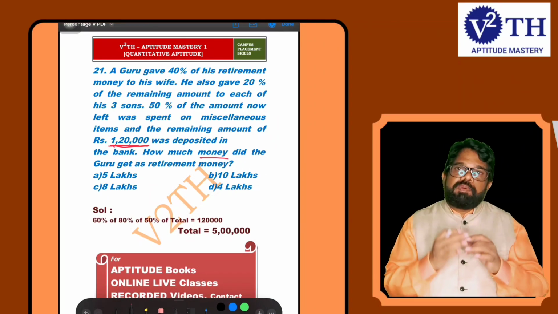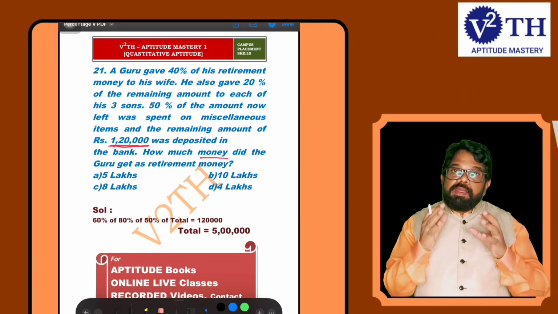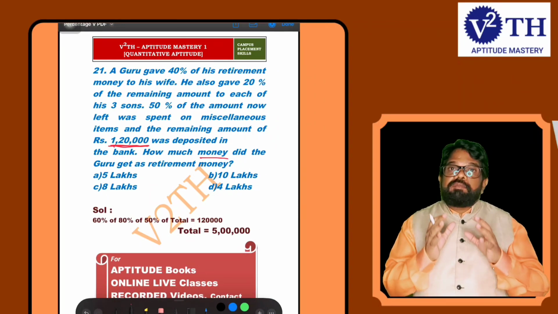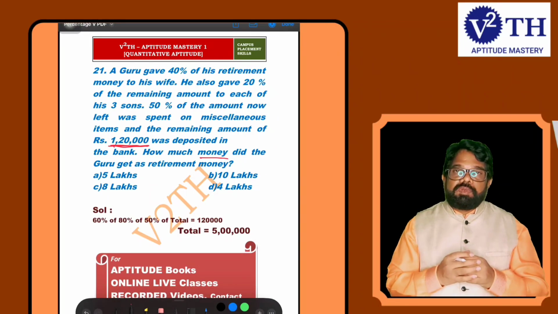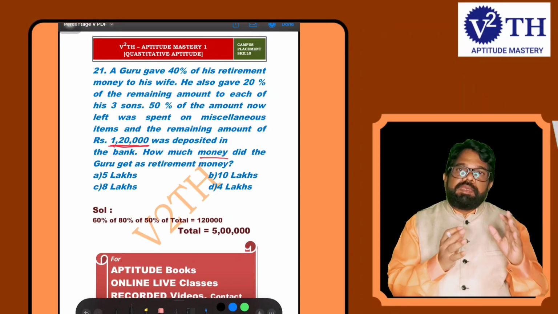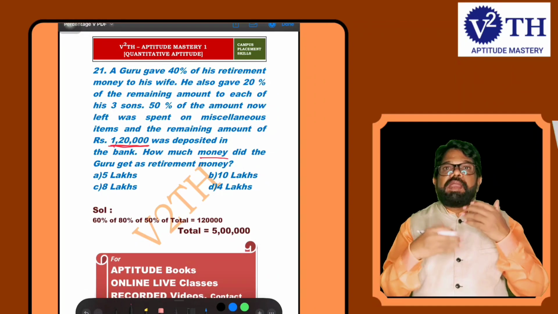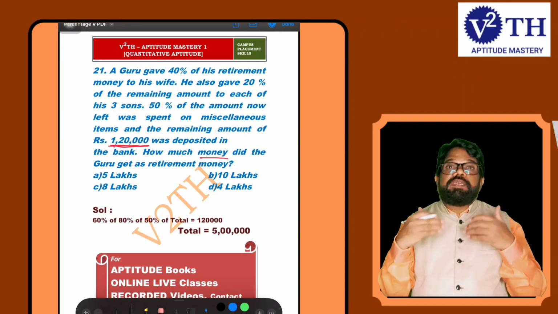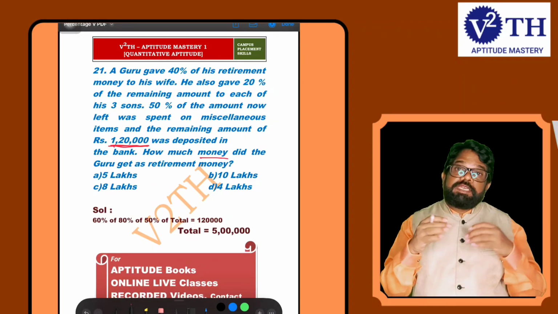Now in this type of question, you observe that the remaining, the rest of the amount is given. Remaining percentage you have to take. In the first, if you observe, 40% of money he gave to his wife. 40% he gave to his wife means remaining 60% of.